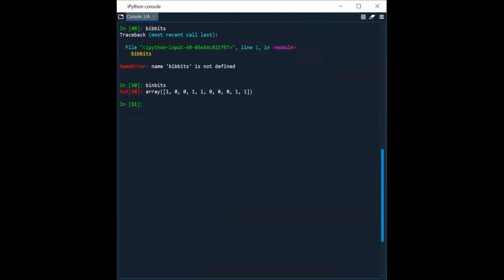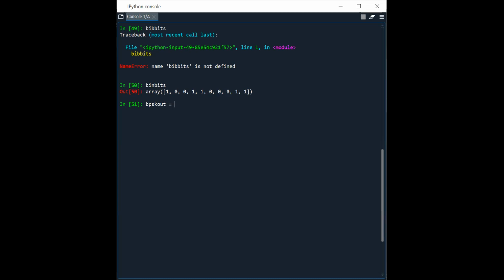Now it has 10 elements, and let's say these 10 binary bits are fed to the BPSK mapper or modulator. What will be the BPSK symbols? How to write it? I want the BPSK output.